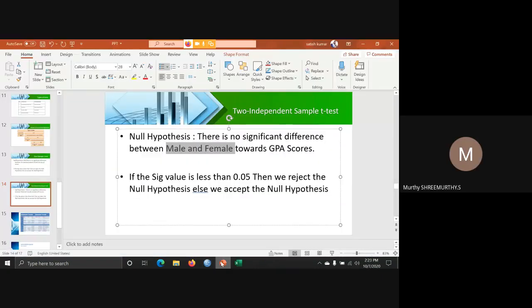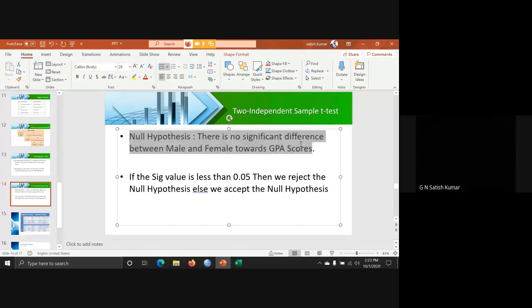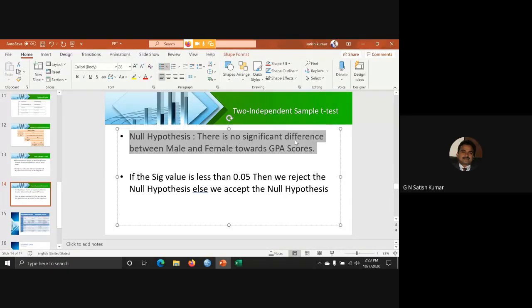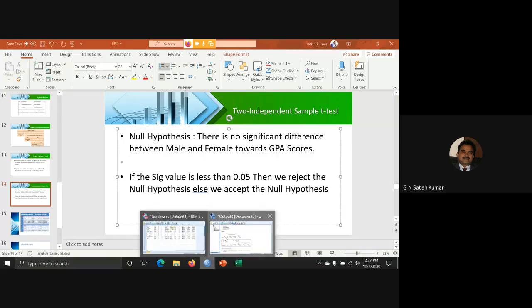Yes, sir. Yeah. And now before doing this test, the null hypothesis statement needs to be formulated. What is the null hypothesis? There is no significant difference between male and female towards a GPA score. Now let us do the test.